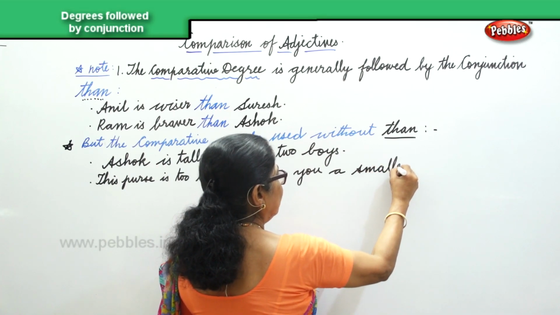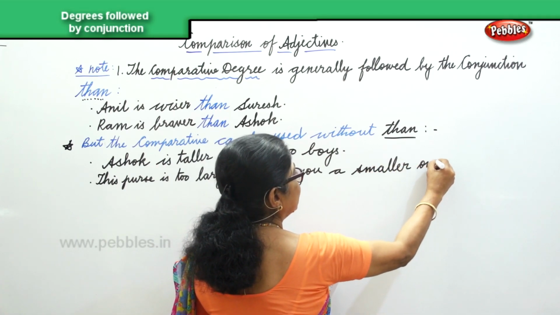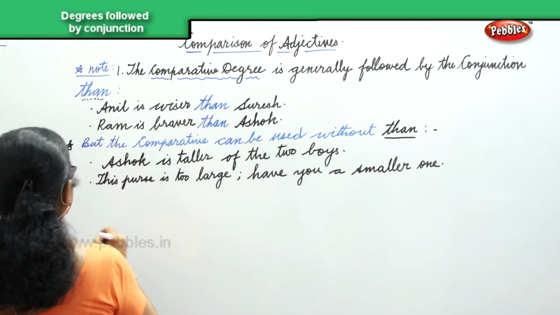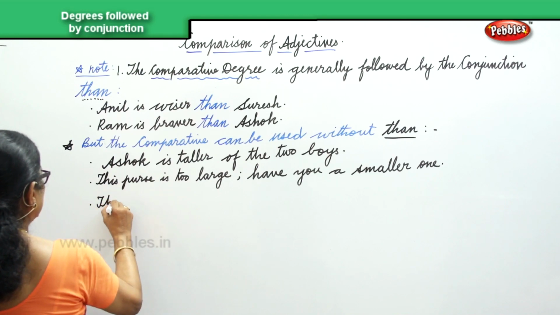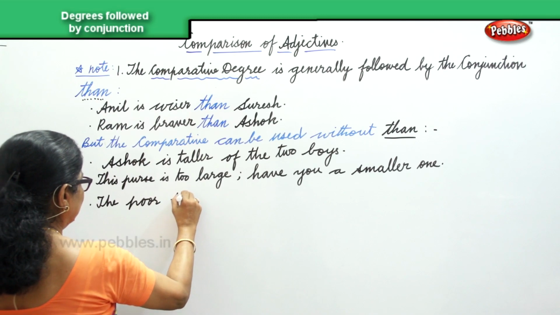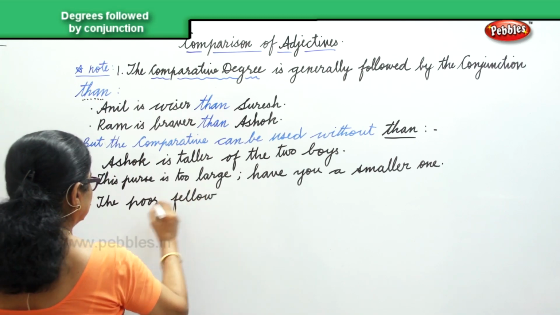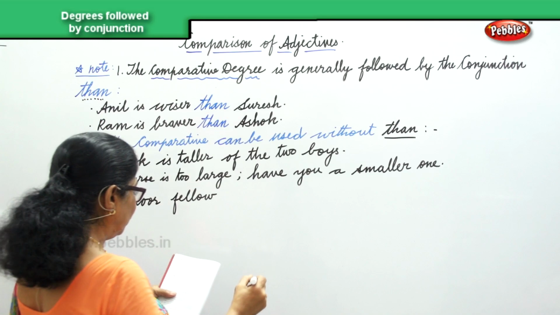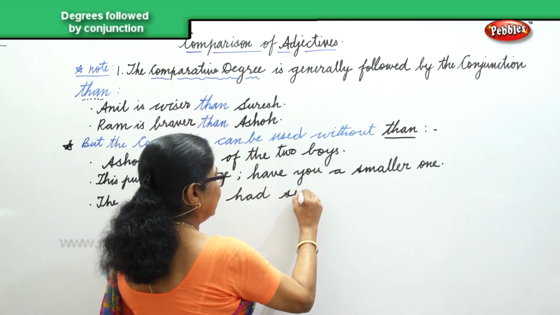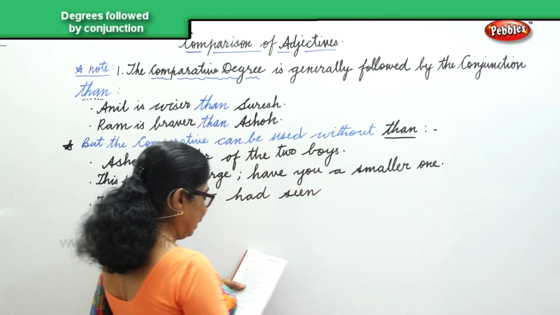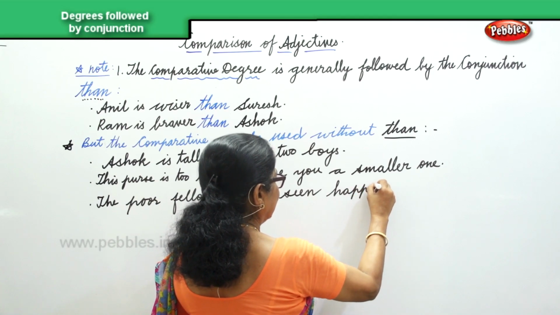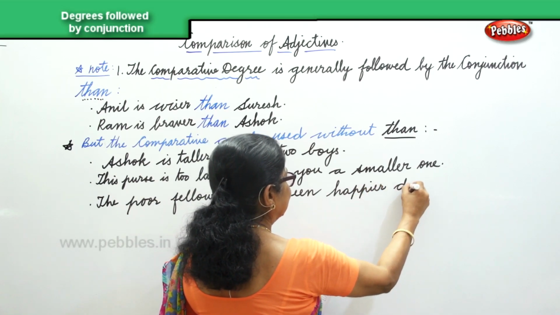You don't use than. Here we have not used than at all. The third sentence: the poor fellow had seen happier days.